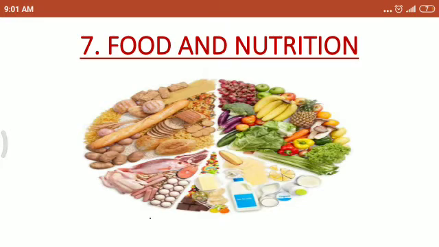Hope good. Today we are going to learn lesson number 7, Food and Nutrition. In the previous lesson, we had studied about variety in food. In that, we had seen diversity in food items vary according to the region. Fruits and vegetables depend on season, and also food items of Maharashtra and neighboring states we have seen. Now in this lesson we are going to study food and nutrition. So let's start with this.